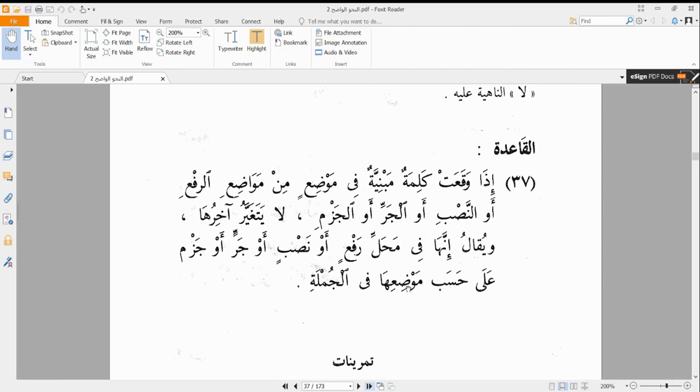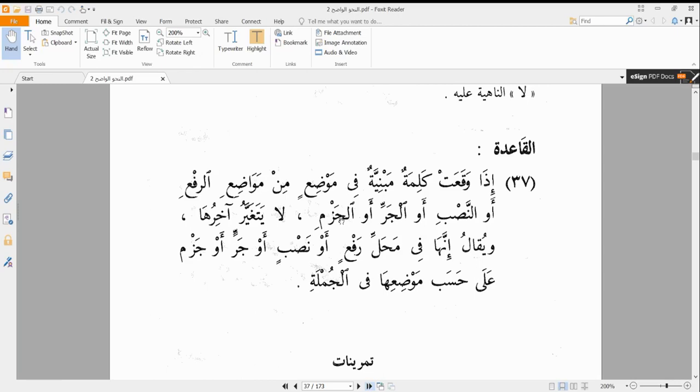If you can remember, as I stated at the beginning of this lesson, that raf'u applies to something that is mu'rab, not something that is mabniyu. But now I have something that is mabniyu occurring in a position of something that is usually raf'u, or nasbu, or jarri, a place where something that is majrur is supposed to stay, or jazmi, in a place where something that is majzum is supposed to stay.